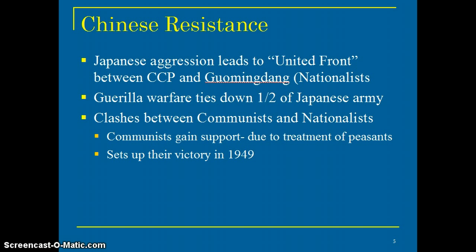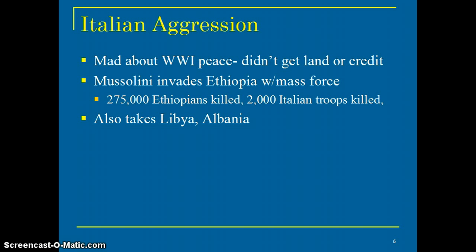The clash between the communists and nationalists erupt every now and then. Although they're fighting the Japanese, they would sometimes brawl with each other. And also, this is an important stage for the communists, the CCP, because it's during this time that they get the support of the people by treating the peasants nicely, as opposed to the Kuomintang, the nationalists, who would take things by force for the army and say, we need that food for our army. The CCP would do it in a much nicer way and say, hey, we're fighting the Japanese, we need some of the food, anything you can spare. And so they gained a lot of respect from the local people. This is going to pay off for them and set up their victory in 1949 that we'll talk about in 2 more chapters.